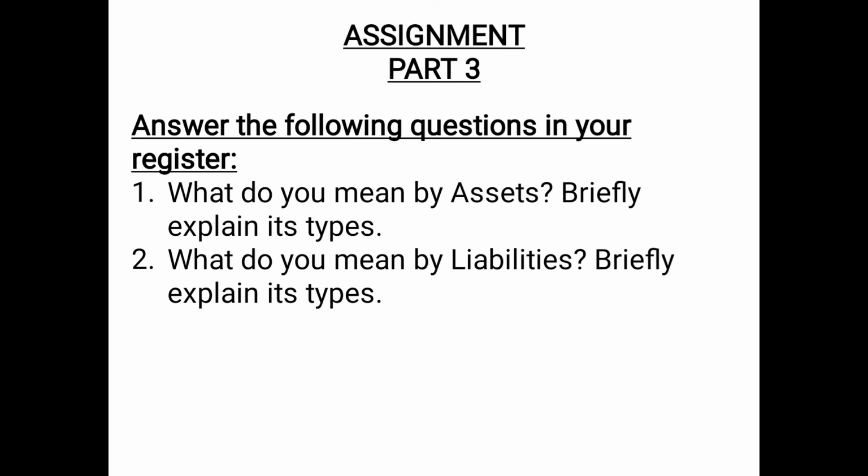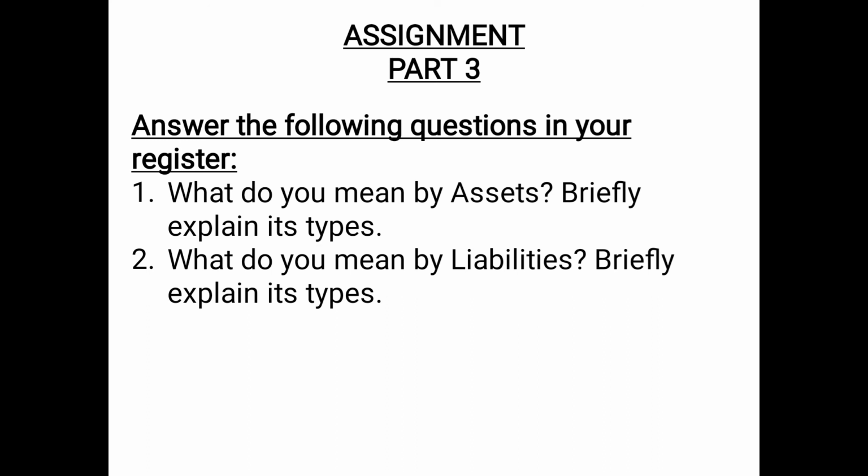First of all, you will explain the internal liabilities. That means all amounts which a business entity has to pay to the proprietor or owners are internal liabilities, for example, capital, accumulated profits. Then you will explain the external liabilities. You will write the meaning that all amounts which a business entity has to pay to outsiders are known as external liabilities, for example, creditors, bills payable, etc.